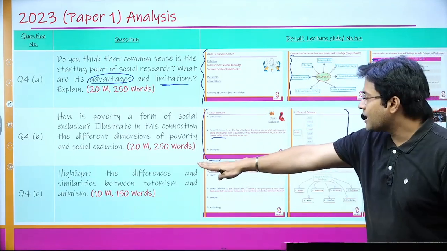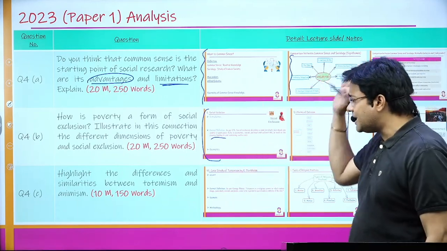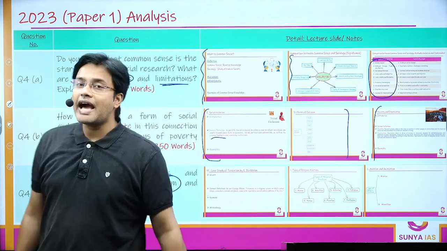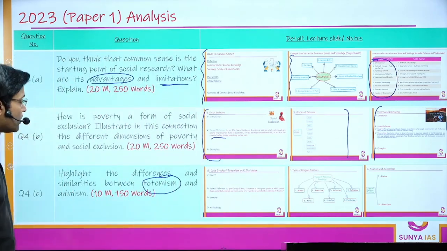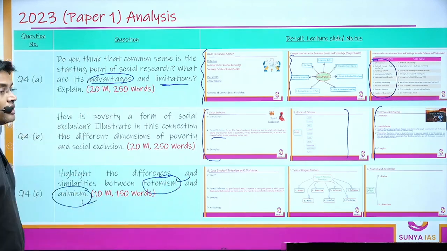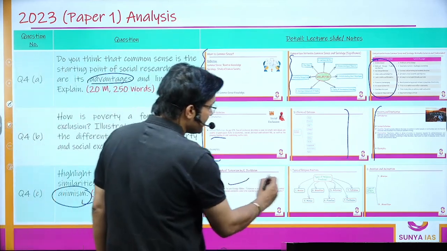Highlight the differences and the similarities between totemism and animism. Very straightforward question. I've talked in detail about totemism, the Emile Durkheim concept, and I've also talked about animism, the soul theory given by E.B. Tylor. While talking about totemism, I've also talked in detail about animism in our unit, that is religion and society. So you can see the screenshots are given here.